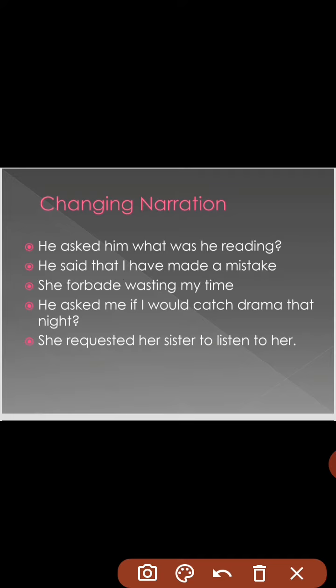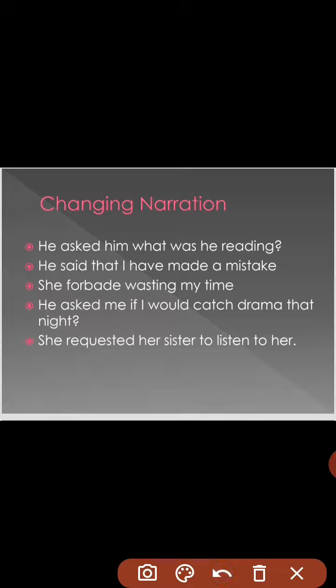She said, "Do not waste your time." Now here, do not will be replaced by forbade. She forbade wasting my time. As if we are saying the word again in our own words. So it totally depends upon us what choice of words we opt for.